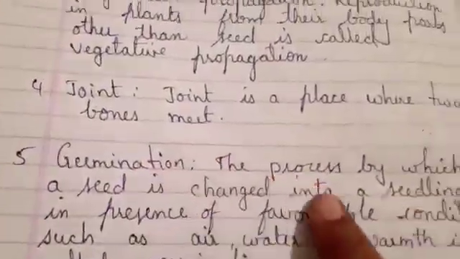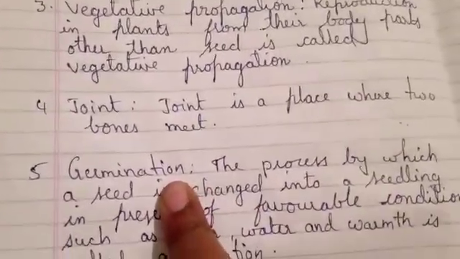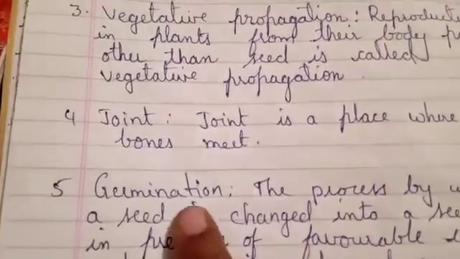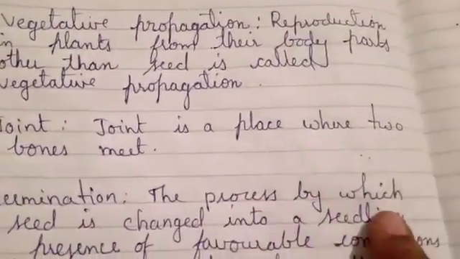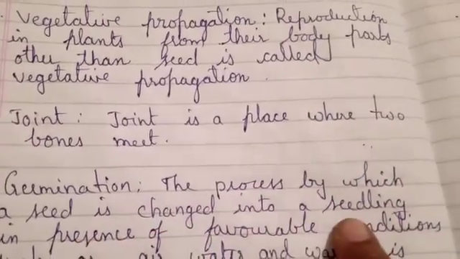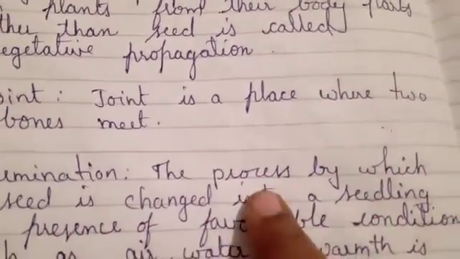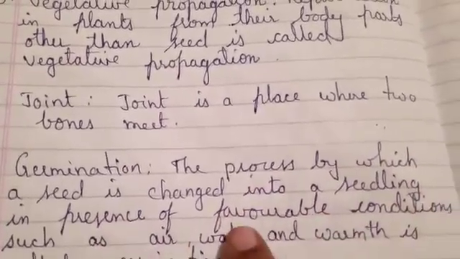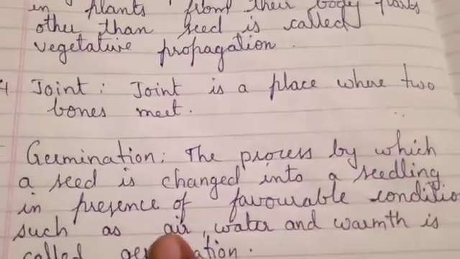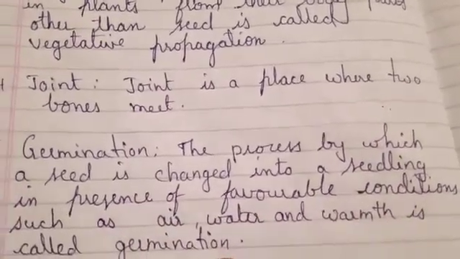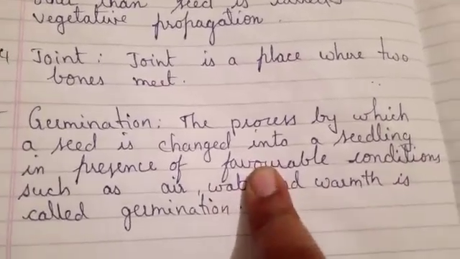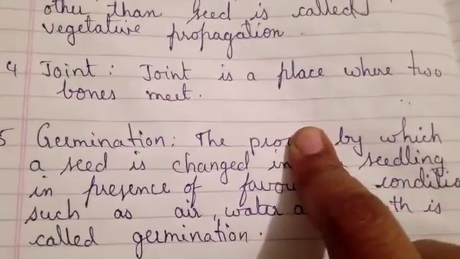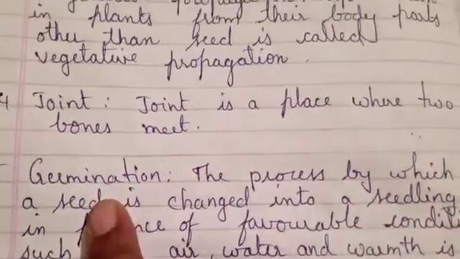Next one, germination. Germination means the process of growing new plants from the seed. When the seed changes into a new plant, that process is called germination. The process by which a seed is changed into a seedling. Seedling means baby plant. The process by which a seed is changed into a seedling in the presence of favorable conditions such as air, water and warmth is called germination. When the seed receives the right amount of air, water and sunlight, then only it gives rise to a new plant. That process is called germination.